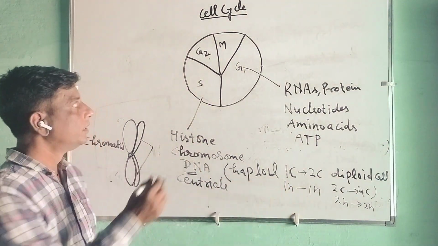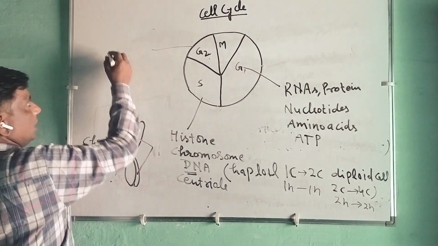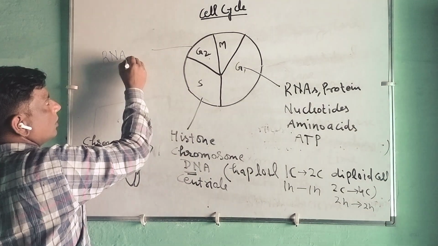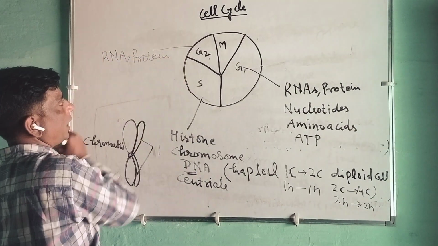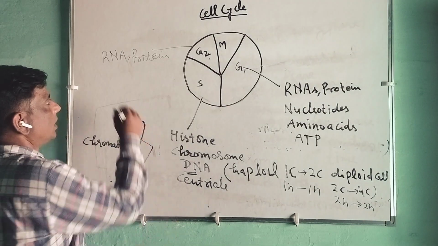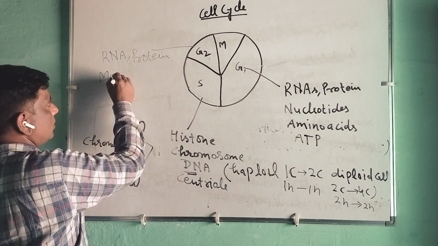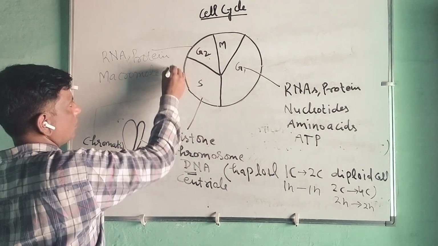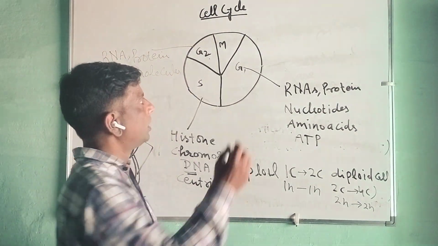In case of G2, RNA, protein and macromolecules are synthesized here.